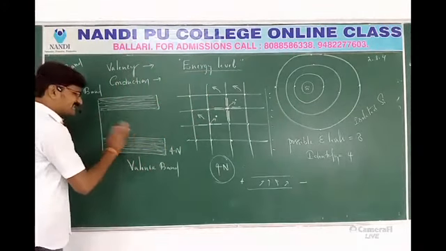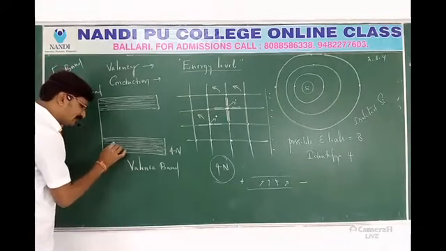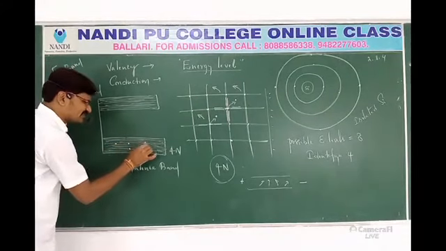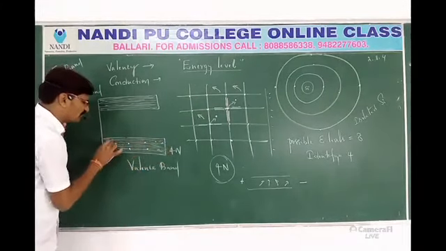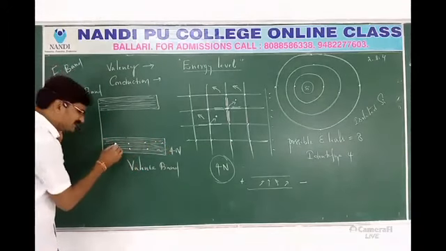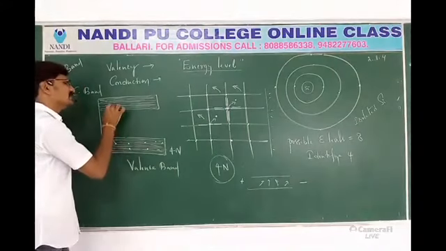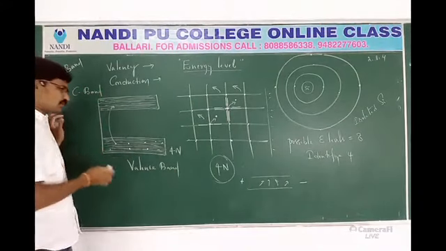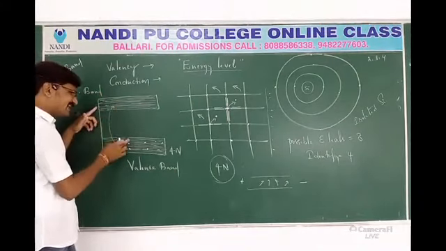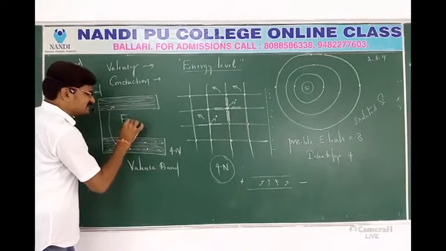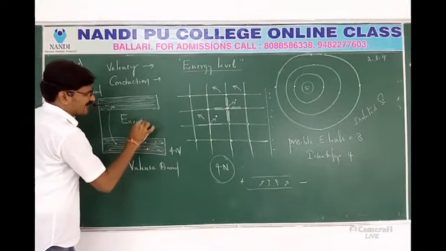Okay, what does this gap mean? Actually, so many electrons are present here. These are valency fulfillment electrons. When these electrons get energy, they will jump to here. So there is a difference in energy. Here is the energy gap.